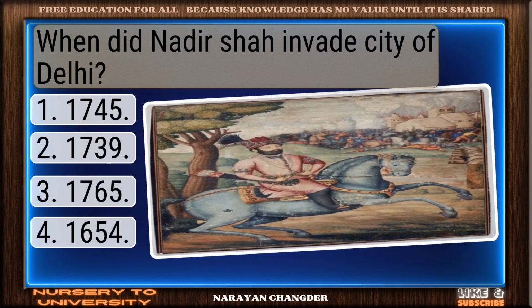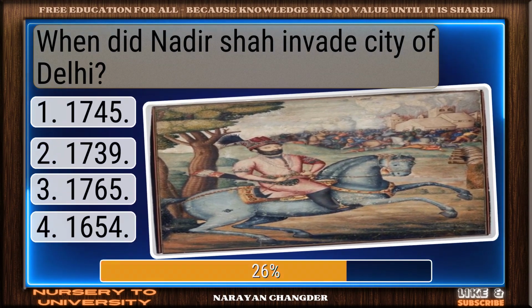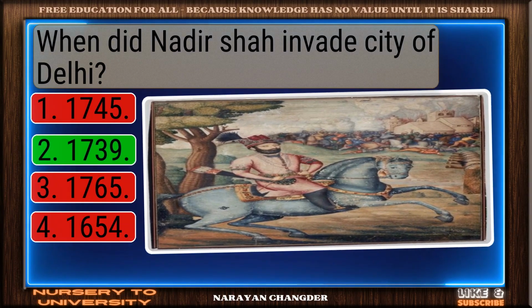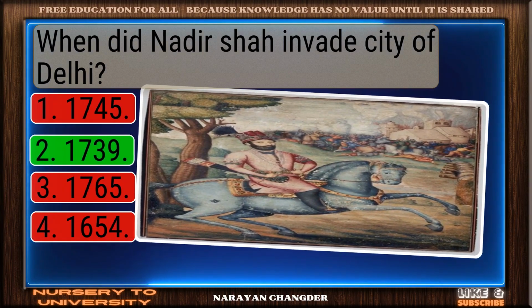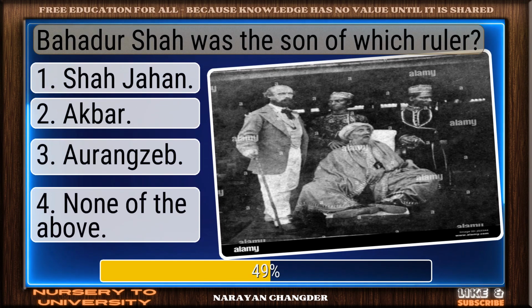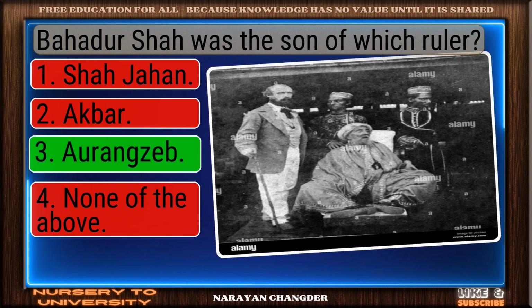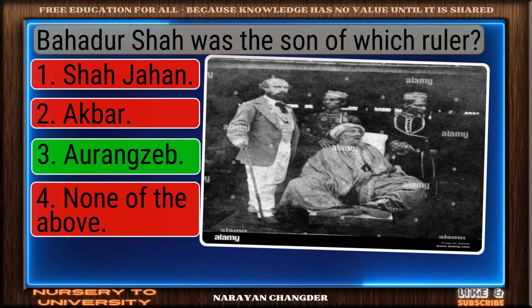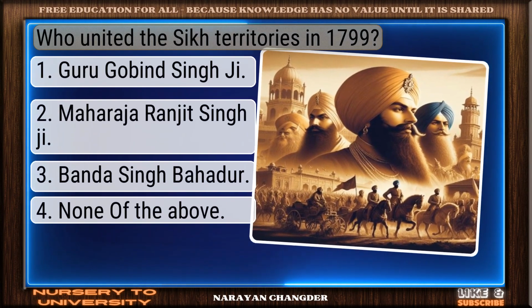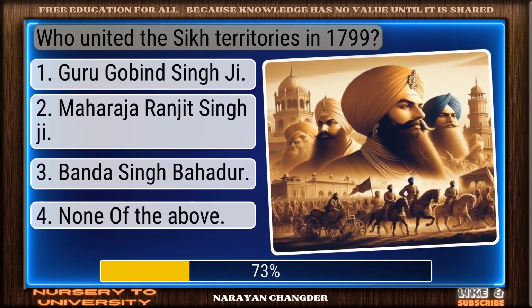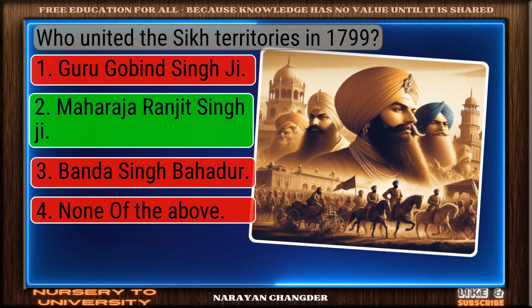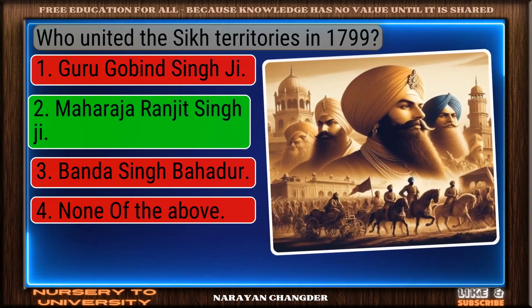When did Nader Shah invade city of Delhi? Strong choice. 1739 is the right answer. Bahadur Shah was the son of which ruler? Sharp thinking. Aurangzeb is the right choice. Who united the Sikh territories in 1799? Good job. Your answer, Maharaja Ranjit Singh Ji, works well here.